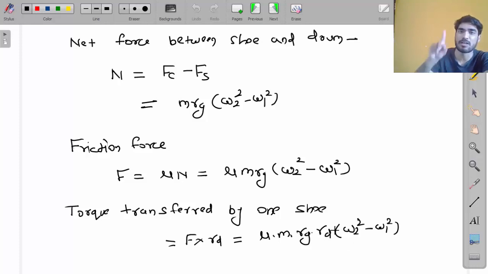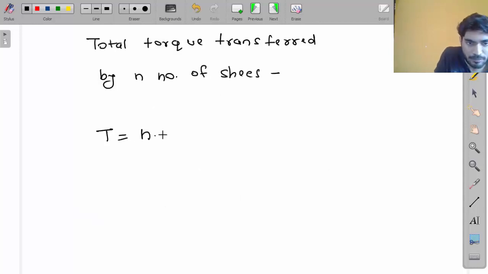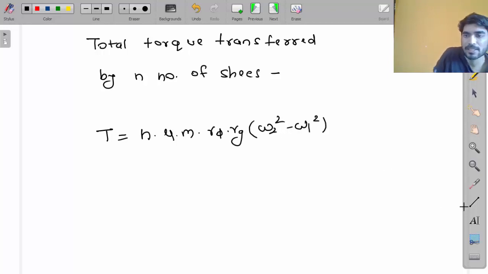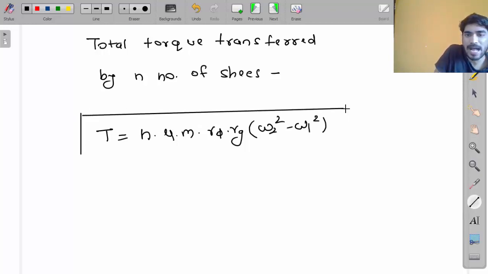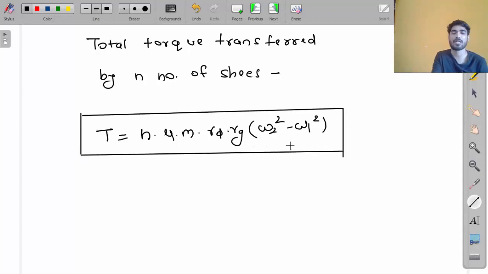This is the torque transferred by one shoe, and there are n number of shoes like this. So total torque transfer will be n into mu into m into Rd Rg (omega 2 square minus omega 1 square). This is the equation of torque transferred by a centrifugal clutch. Do you understand this, my friend? It is very easy to remember: multiply everything into omega 2 square minus omega 1 square.